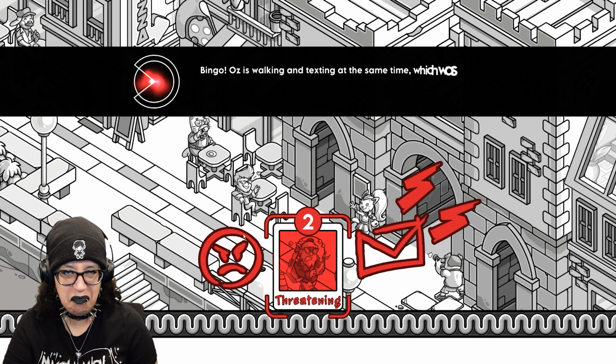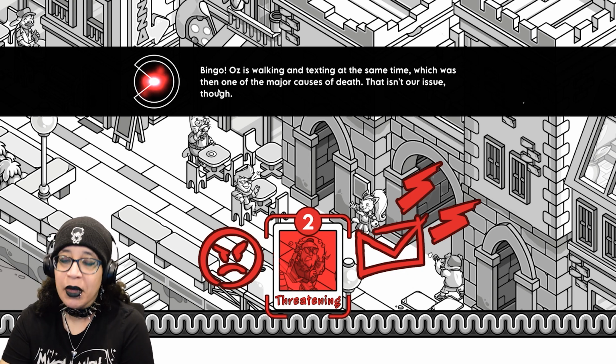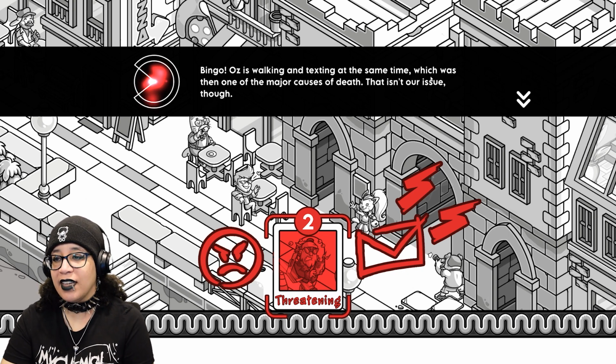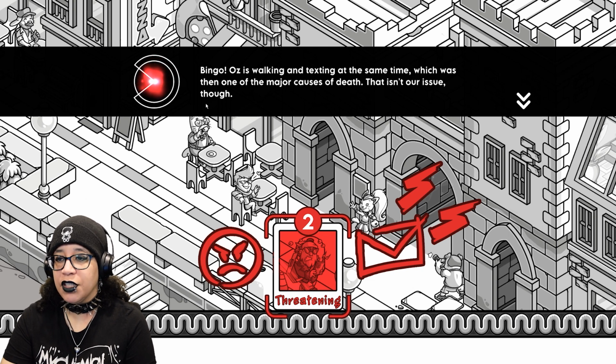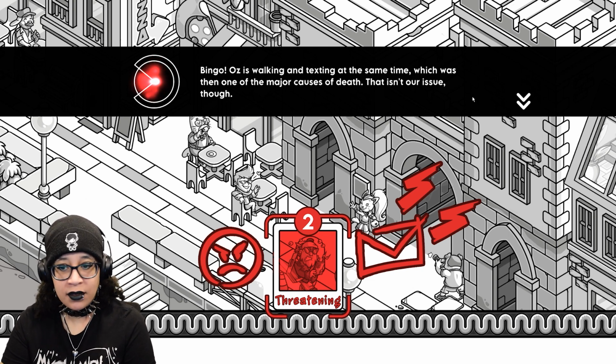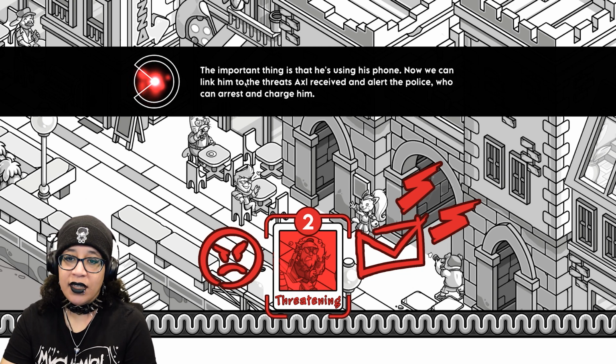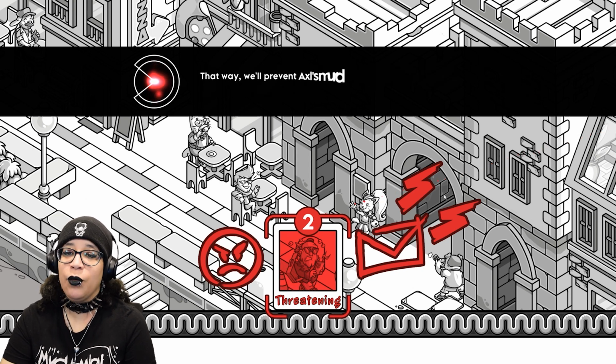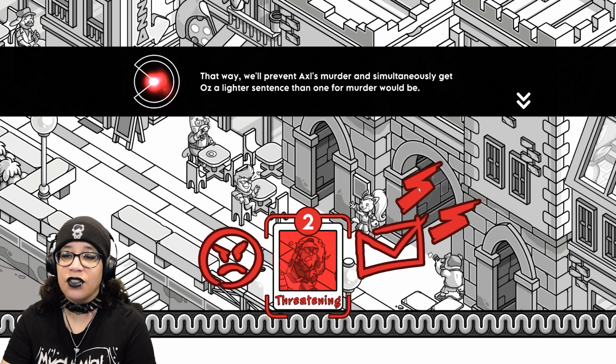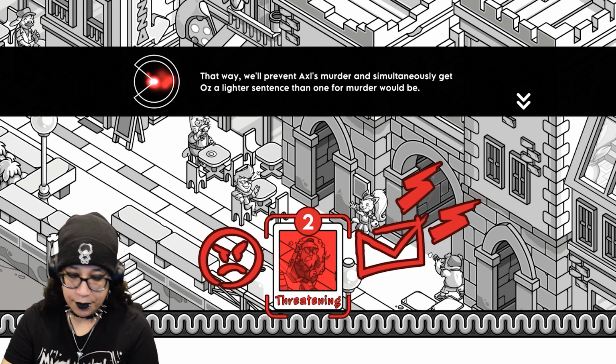It's so funny. Bingo. Oz is walking and texting at the same time, which was then one of the major causes of death. That isn't our issue. What? Really? What? The important thing is that he's using his phone. Now we can link him to the threats Axel received and alert the police, who can arrest him and charge him. That way we'll prevent Axel's murder and simultaneously get Oz a lighter sentence than one for murder would be.